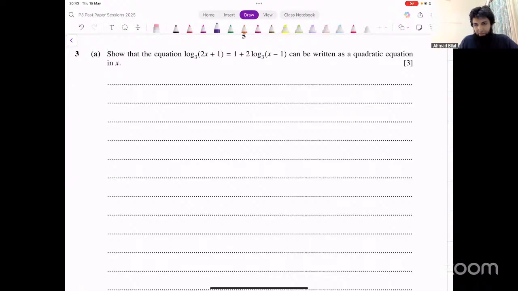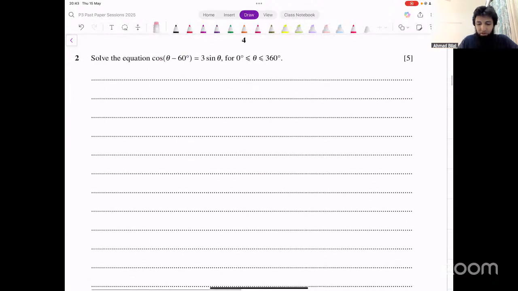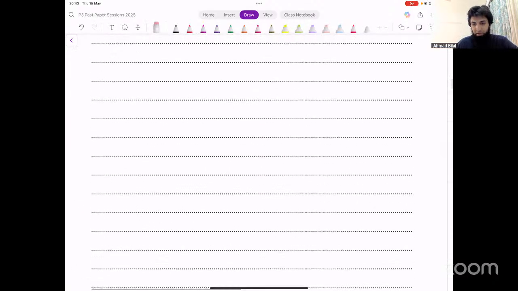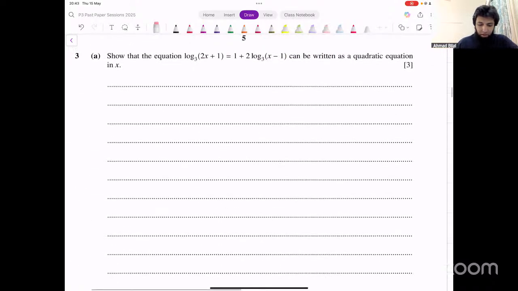Not double angle, compound angle. This is theta plus 60, theta minus 60. So cos A minus B, the compound angle identity. And then you can convert that to tan after that. Okay, let's have a look at this.